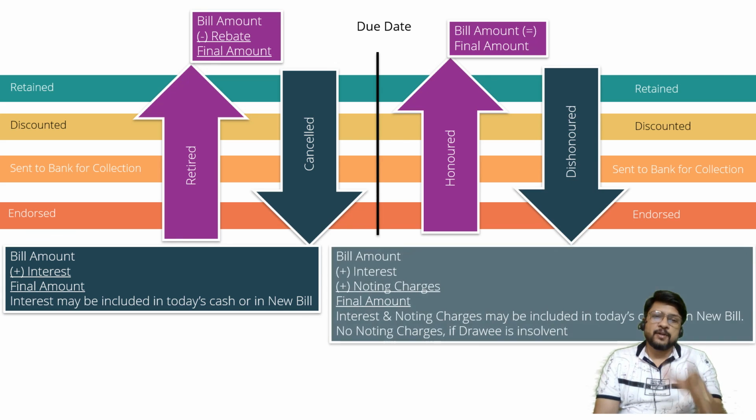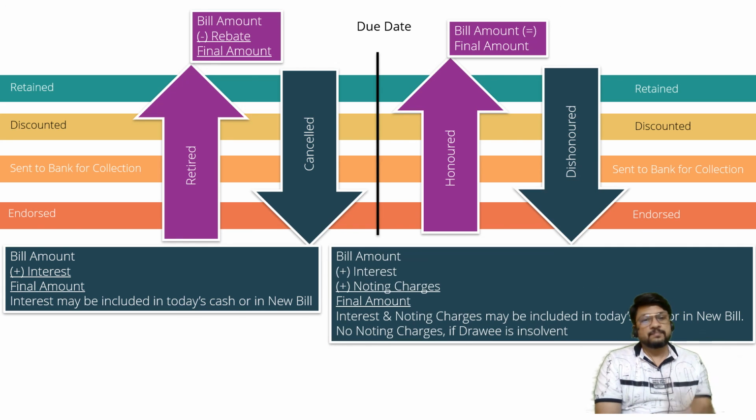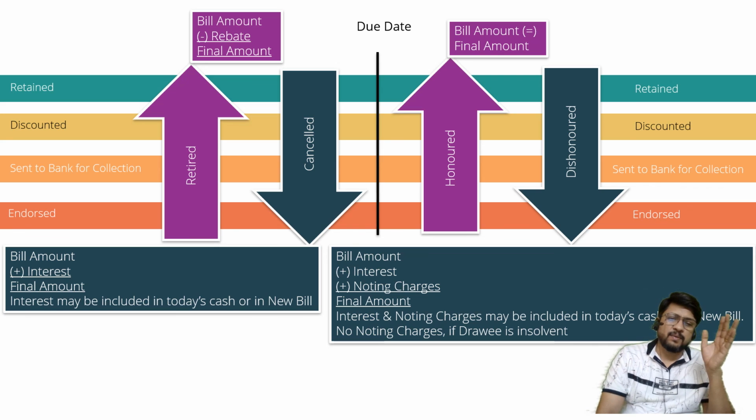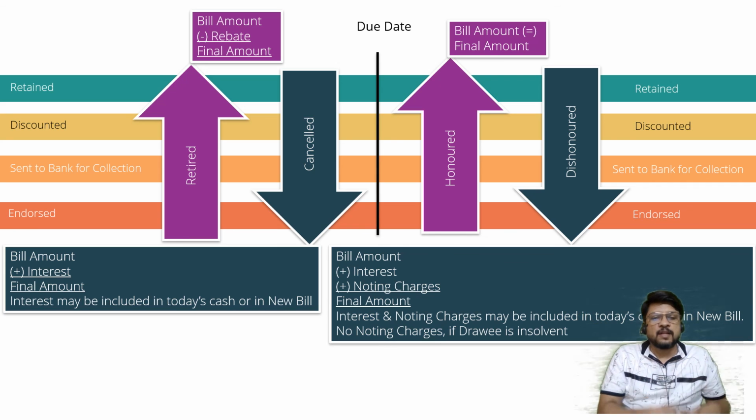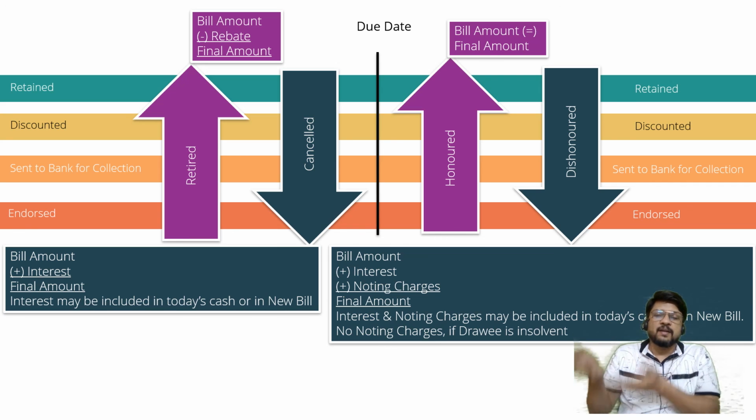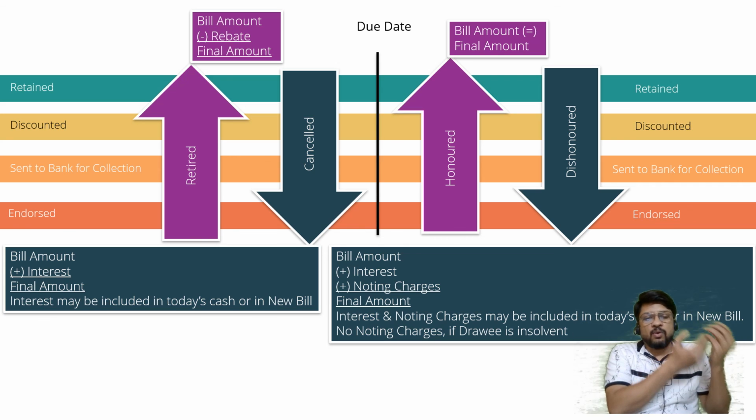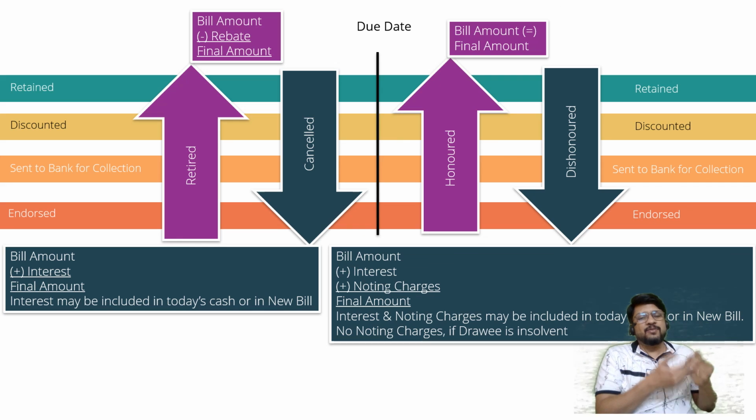Okay. And on the due date or after the due date, if the bill is dishonored, now we will not call it as cancelled, but we'll call it as dishonored only. And what is the point to be kept in mind? Bill amount plus interest plus noting charges. Remember, plus noting charges. Noting charges are to be demanded from the drawee, will be equal to final amount. Interest and noting charges may be included in today's cash or in the new bill, and no noting charges if the drawee is insolvent. If the drawee is insolvent, there is no need to go to notary public and again get it noted and protested and again demanded from him. He is anyway not paying the original amount of bill itself. There is no question of going to notary public and again paying him and afterwards demanding it from the drawee. Drawee is anyway not paying original amount. There is no question of he paying noting charges extra.